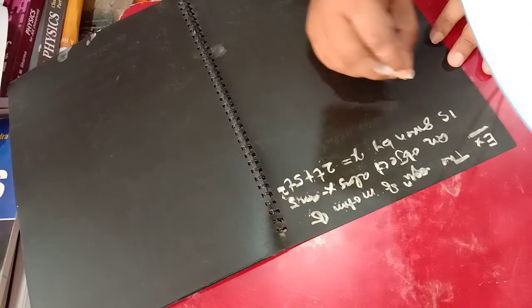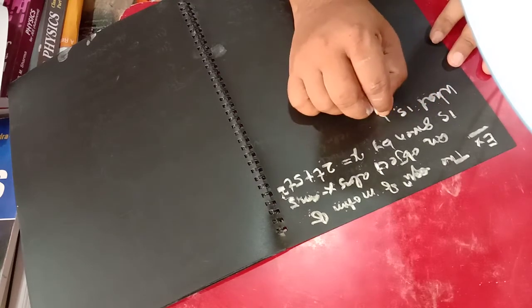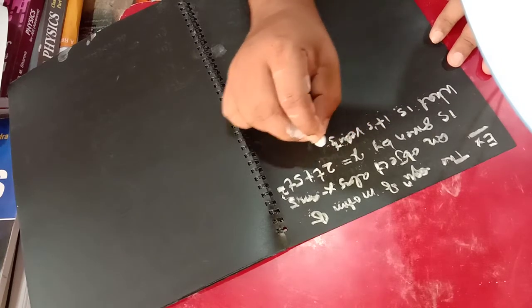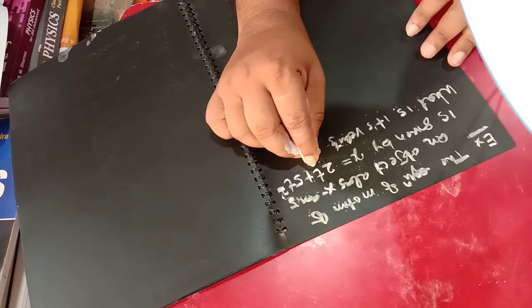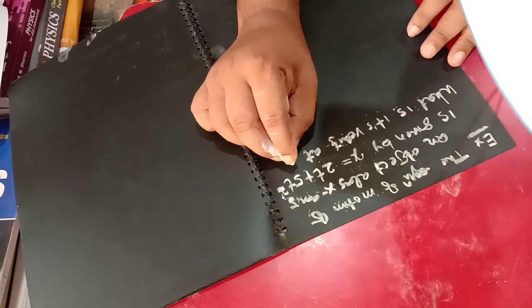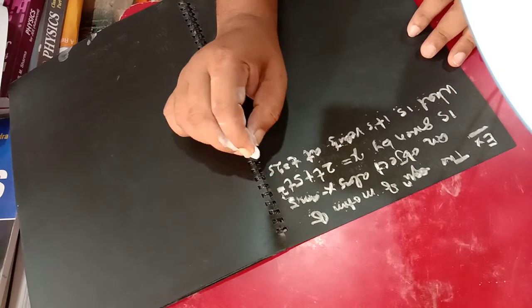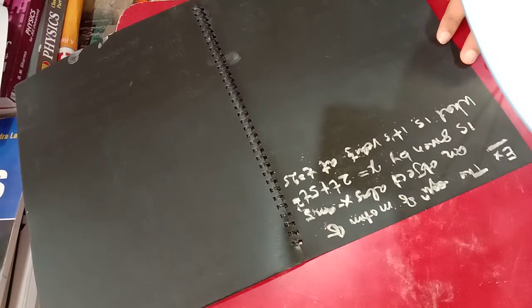What is its velocity at t equal to 2 seconds?